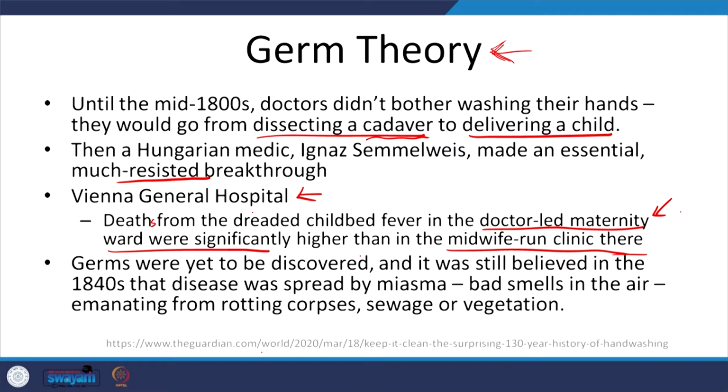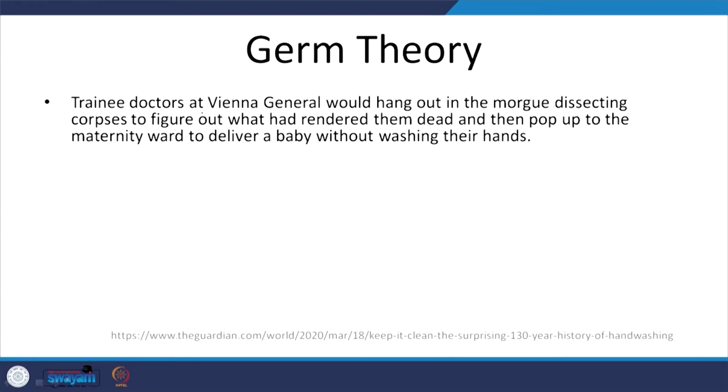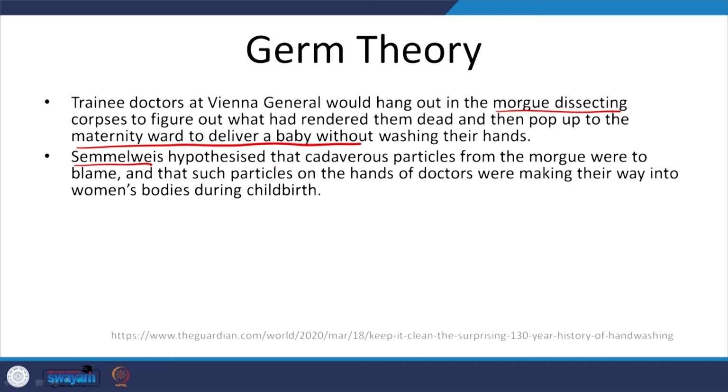So, again please note that germs were yet to be discovered, and as I mentioned earlier, people believed that disease was spread by bad smells in the air which came from corpses, sewage or vegetation, right. So, trainee doctors at Vienna General, what would they typically do? They would dissect corpses in the morgue to find out the cause of disease, and then without washing their hands, go to the maternity ward to deliver a baby, right. So, Ignaz hypothesized that cadaverous particles, he did not know what yet, something to do with cadavers from the morgue, were to blame, and that such particles were on the hands.